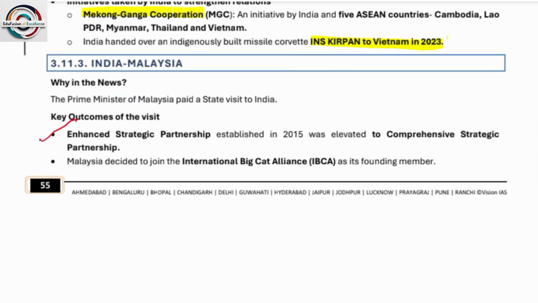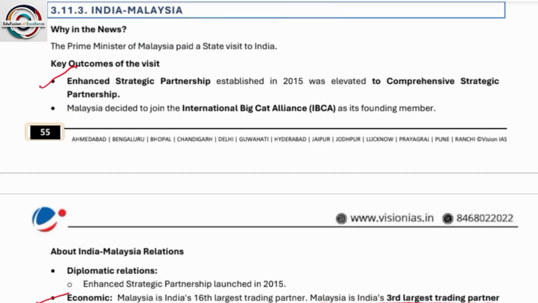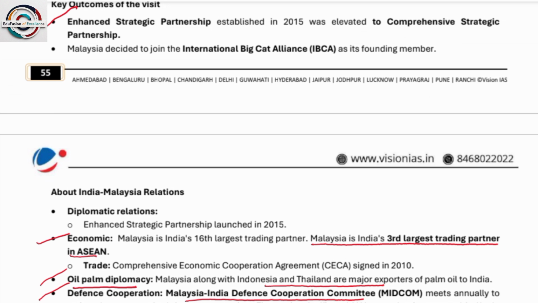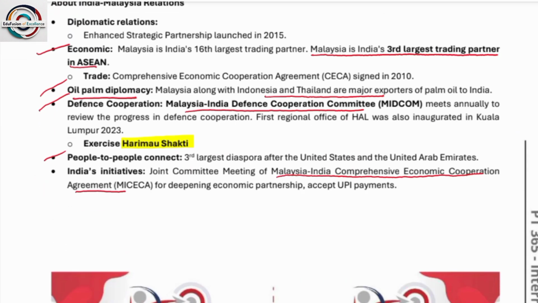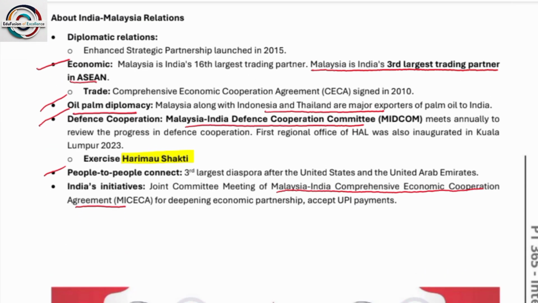Next is India-Malaysia. So India-Malaysia, what is that? They also signed a comprehensive strategic partnership in 2015. They also signed the International Big Cat Alliance. Okay. In economics, Malaysia is India's third largest trading partner in ASEAN. Oil palm diplomacy: Malaysia, along with Indonesia and Thailand, are major exporters of palm oil to India. Okay, in defense cooperation, the Malaysia-India Defence Cooperation Committee meets annually to review progress of defense cooperation.